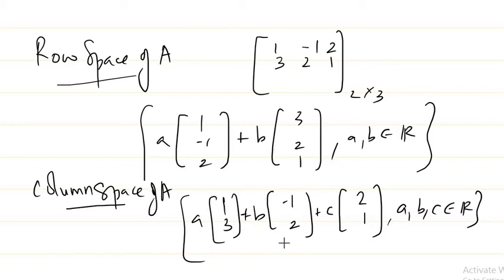We are discussing the case of real matrices for the time being. Here we take constants, so we have to find the set of all vectors which are generated as a linear combination of these three vectors. That space is what is known as the column space of A.